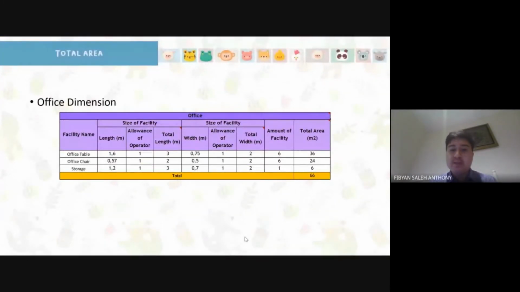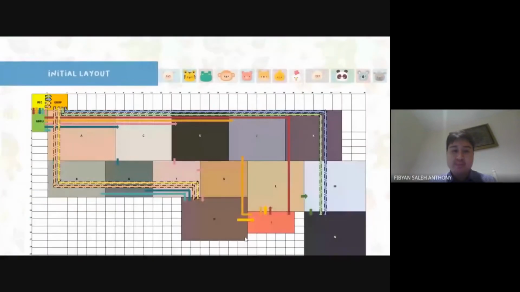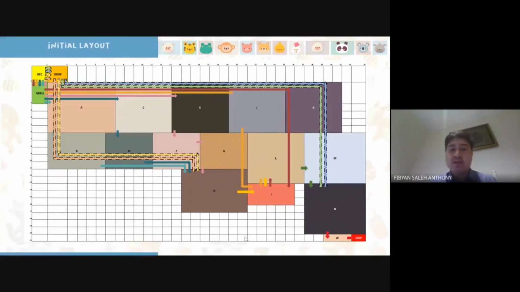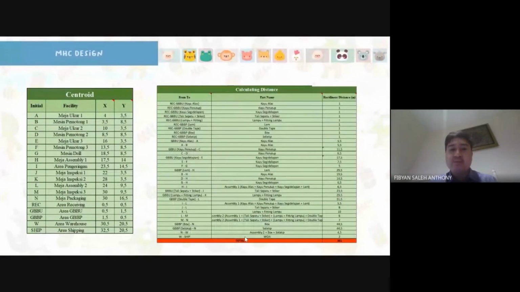This is the dimension of the office. The total area for the office is 66 square meters. And then this is the initial layout for our facilities. Okay, Nanda will replace me to explain FTC.